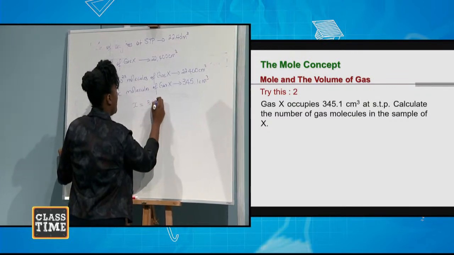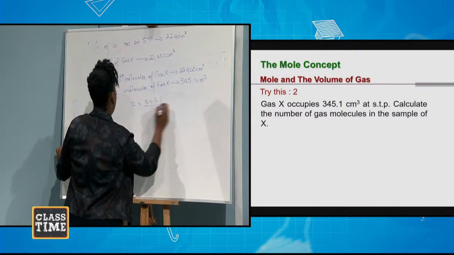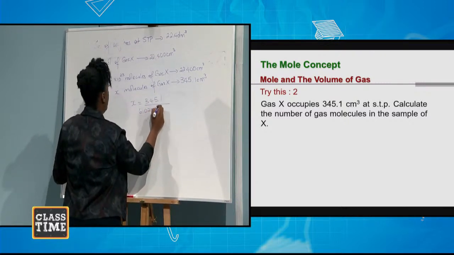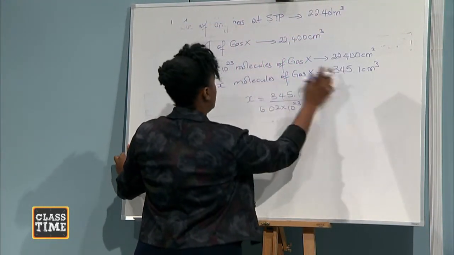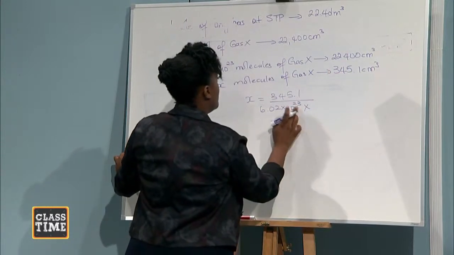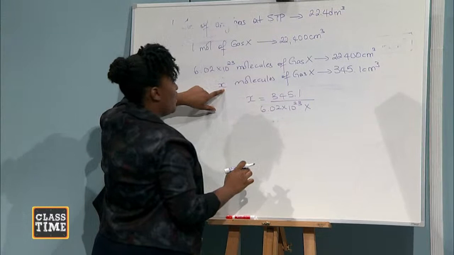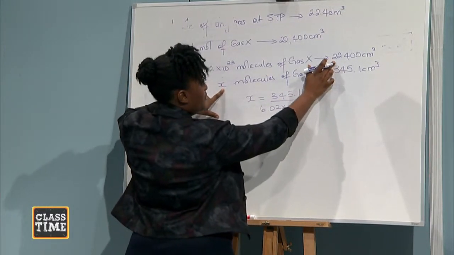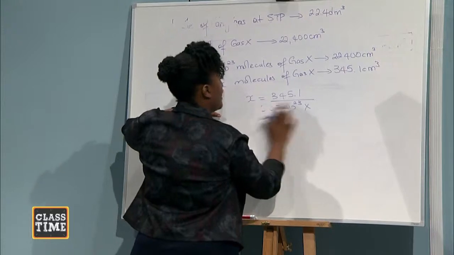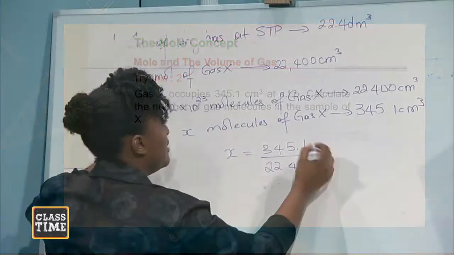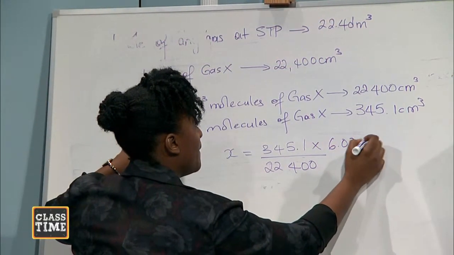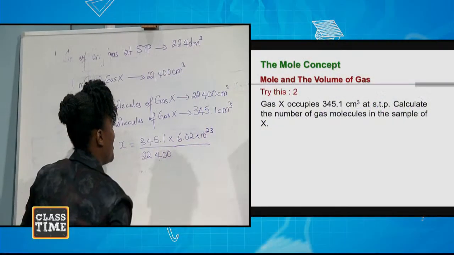All right, so 345.1 times 6.02 times 10 to the 23rd, divided by 22,400, because 22,400 is on my X side. So we have to ensure that we know how to cross multiply and that we are cross multiplying properly. So 345 will be multiplying by Avogadro's number. Thank you, Ruth Ann, for that.